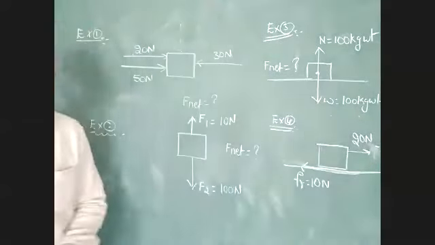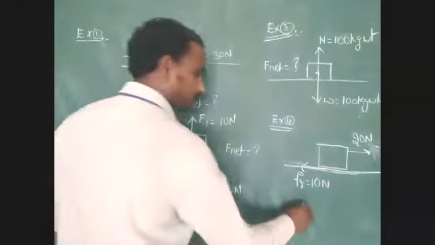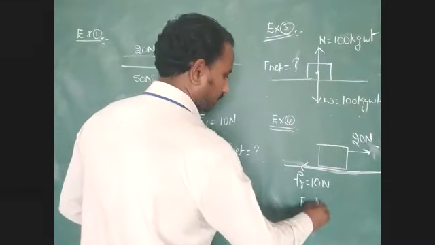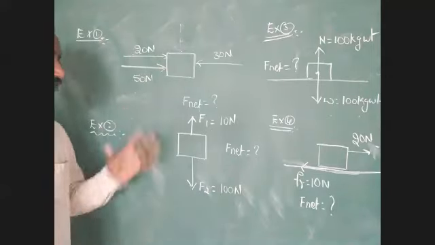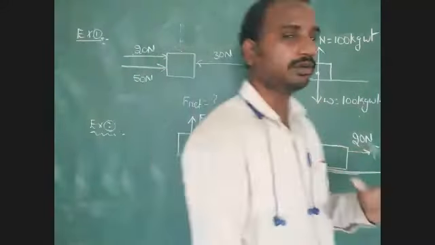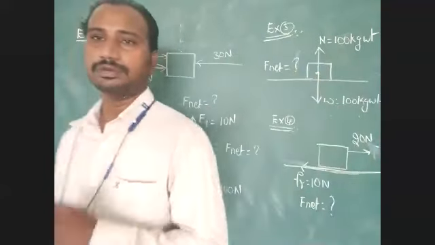Find out the net force. F net equal to question mark. So these four examples you have to do at home and find out the net force.